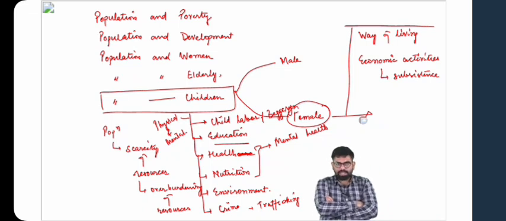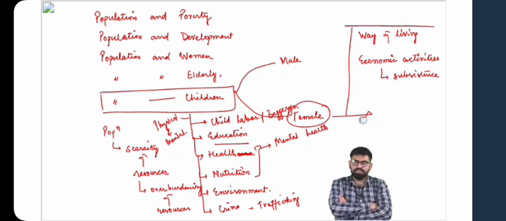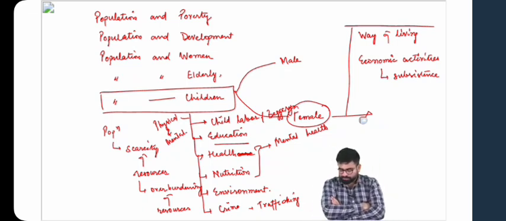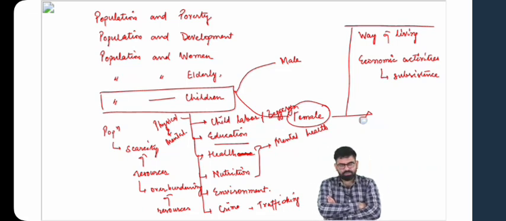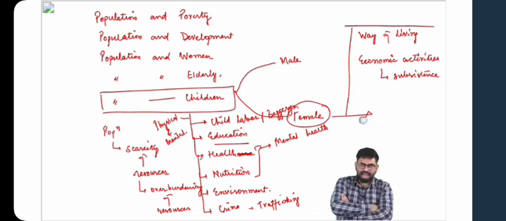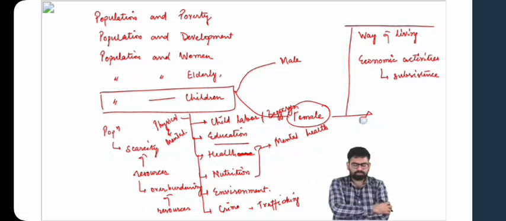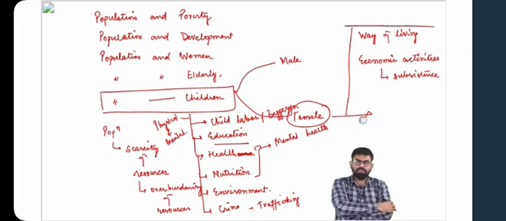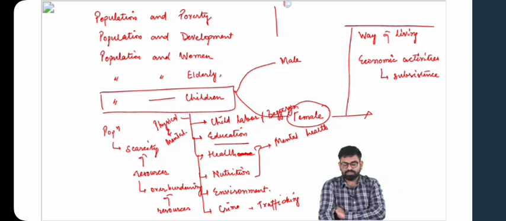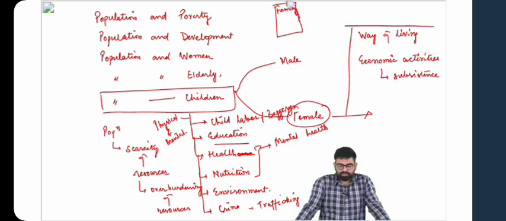Similarly, you can think about the impact of population growth on various institutions. What happens to the family structure, for instance? You just think about it. You already have the answer for this because it has been discussed. But do think about this, and when you look at the questions, try interlinking various topics. Try interlinking population with the issue of regionalism. Try linking population with the issue of communalism. This is something that you can do. This is something that you need to remember.